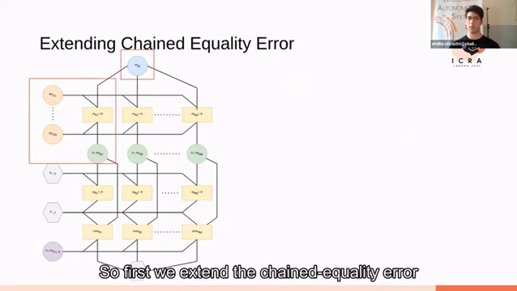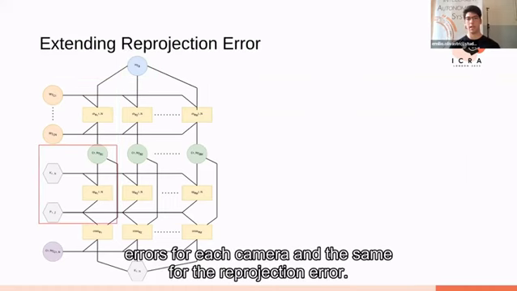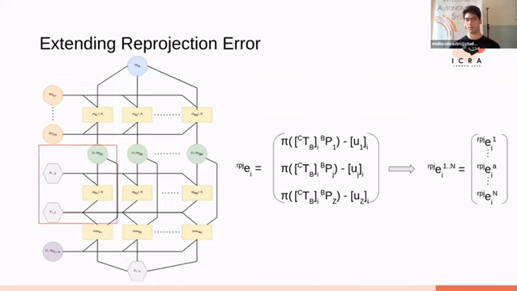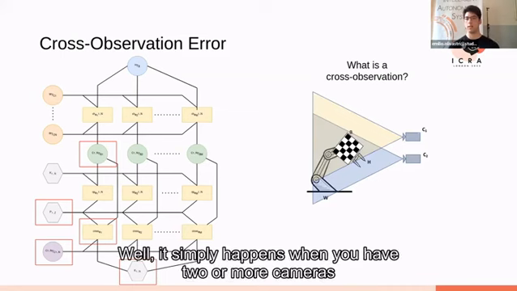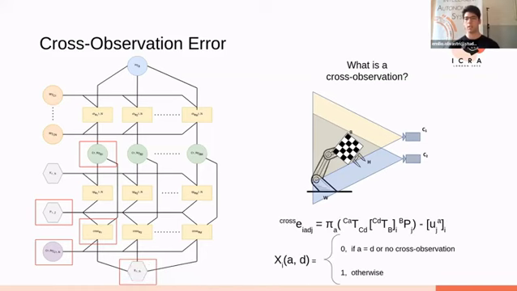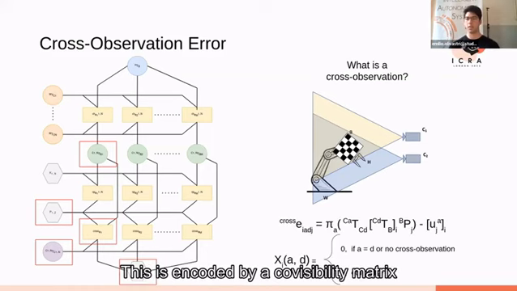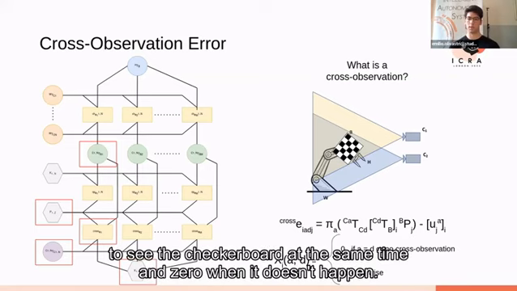So first we extend the chain equality error, which simply stacks the chain equality errors for each camera, and the same for the reprojection error. What is game changing is the cross observation error. So what is a cross observation? Well, it simply happens when we have two or more cameras that are able to see the checkerboard at the same instant. This is encoded by a co-visibility matrix that is equal to 1 when two cameras are able to see the checkerboard at the same time, and 0 when it doesn't happen.